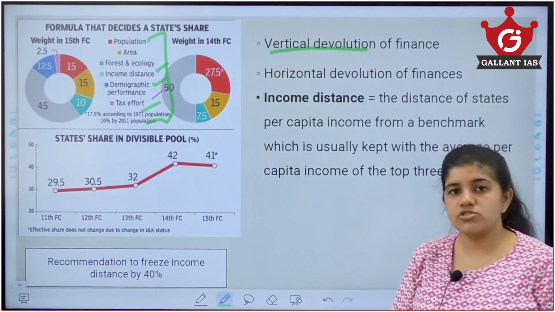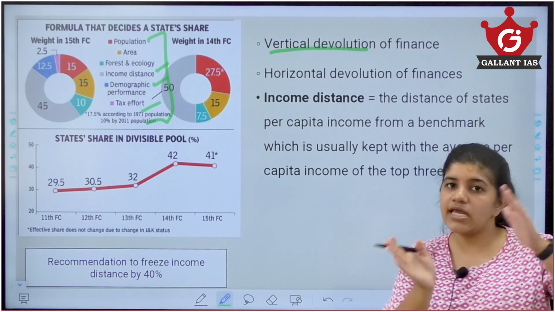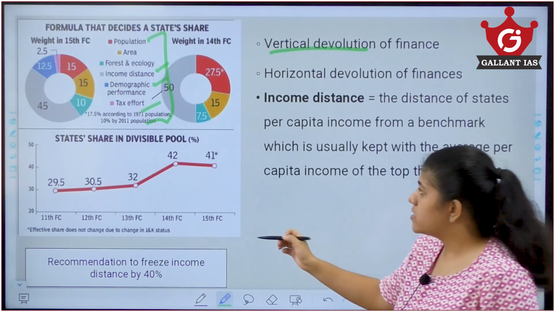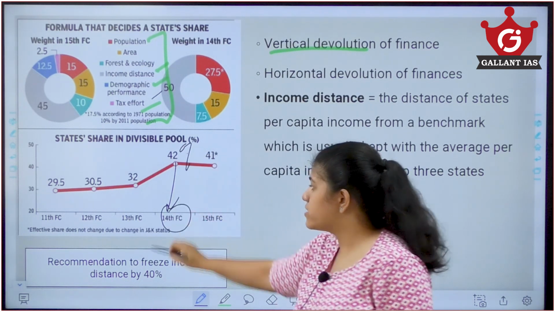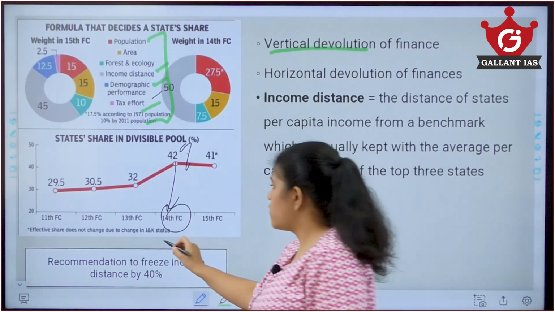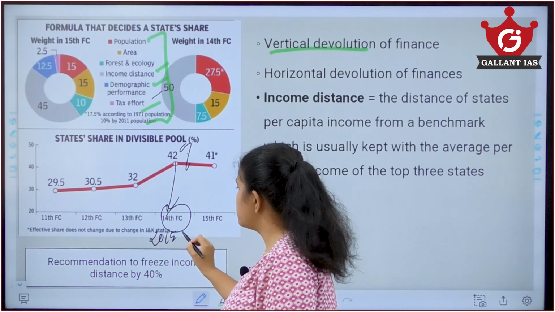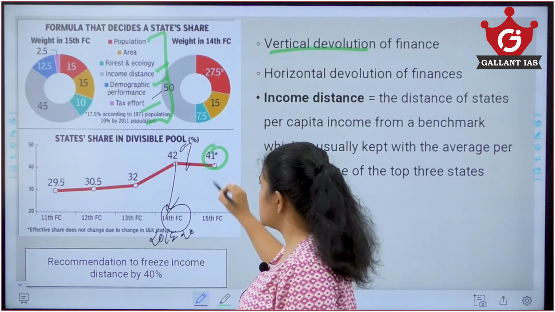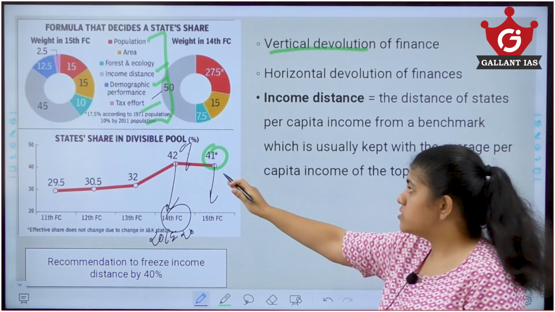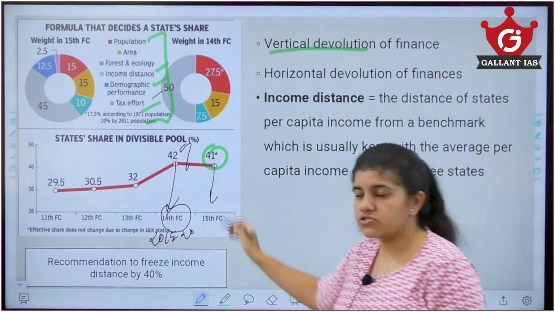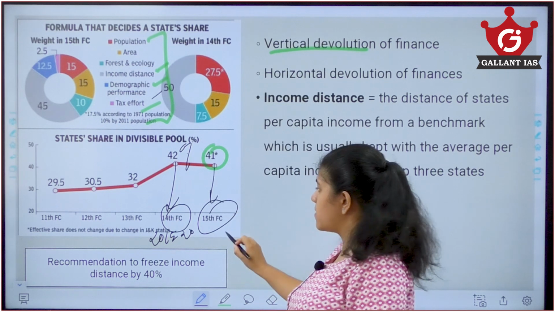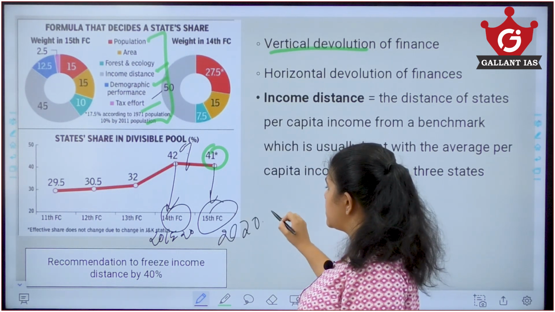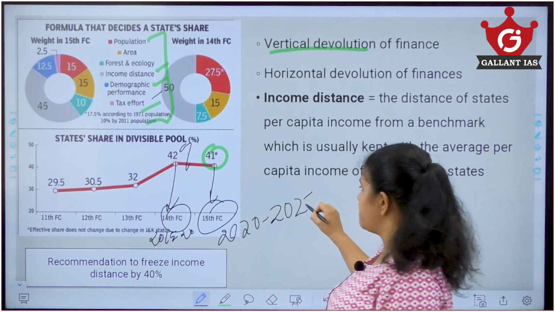The vertical distribution is the distribution of resources between the center and the state. Like you see here, 42% was given by the 14th Finance Commission for 2015 to 20. Now, 41% is the vertical distribution given by the 15th Finance Commission, that is from 2020 to 2025.